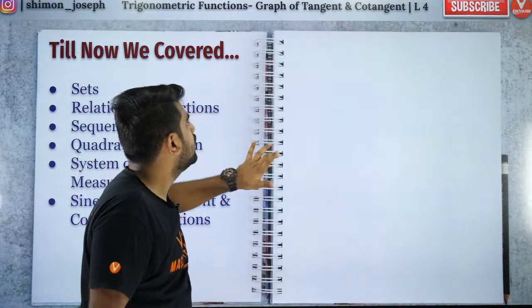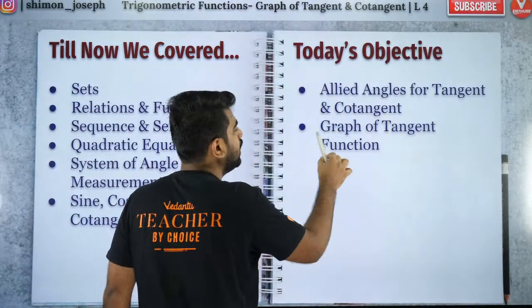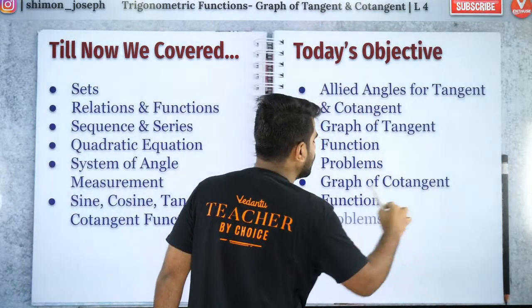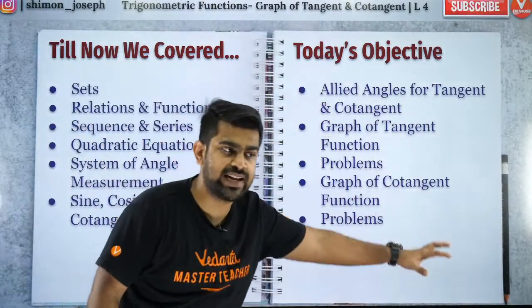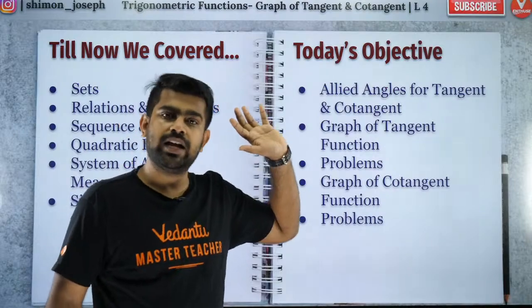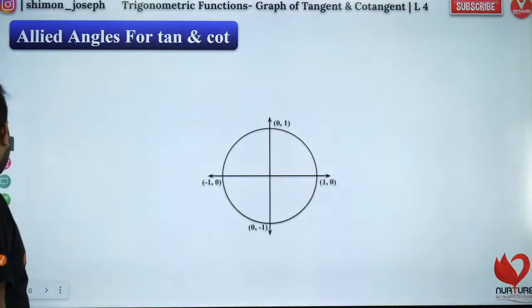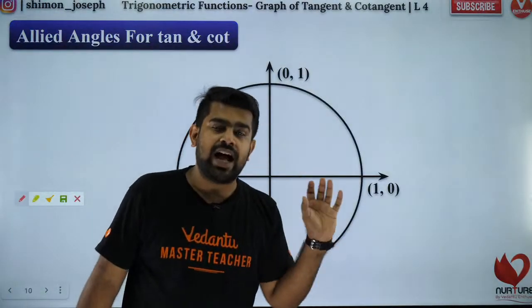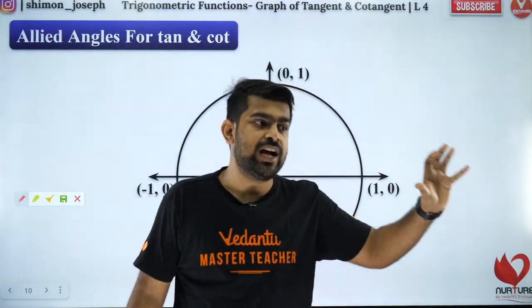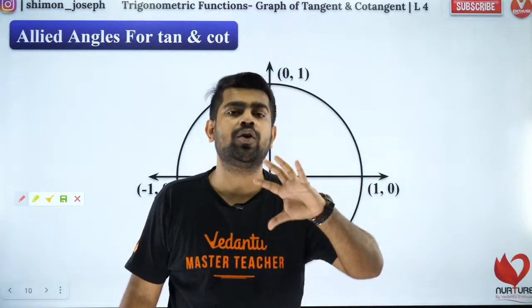Okay? Great. So people, today's objective is allied angles for tangent and cotangent, graph of tangent function, then we will do some problems, then graph of cotangent functions. So these are the various categories of questions that we will be doing today. Got it? Everybody? Great. So people, let's get started. Now, like the last class, which I did for sine and cos, I'm going to give you two techniques which you can use for finding any angle of tan and cot.